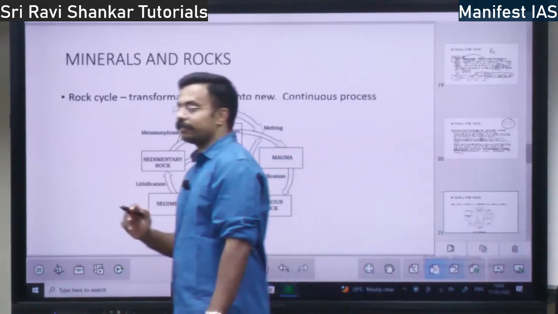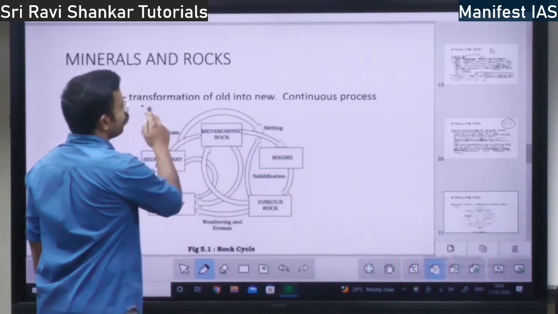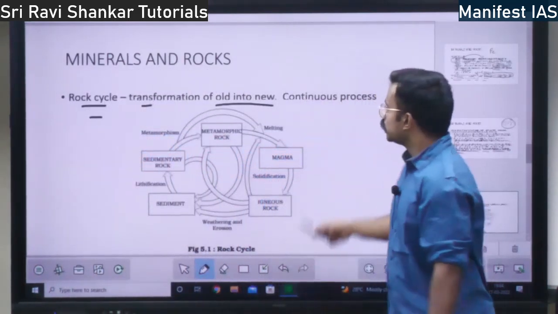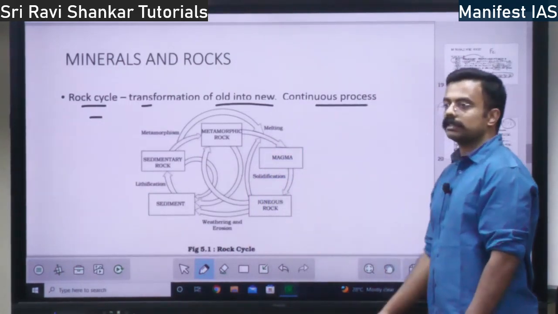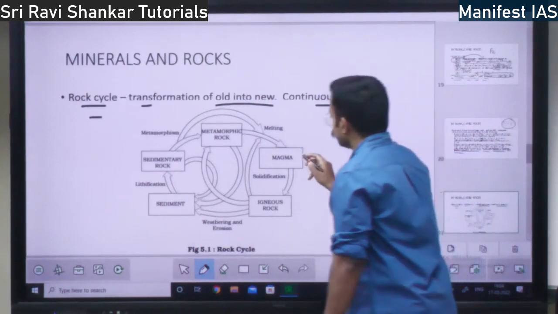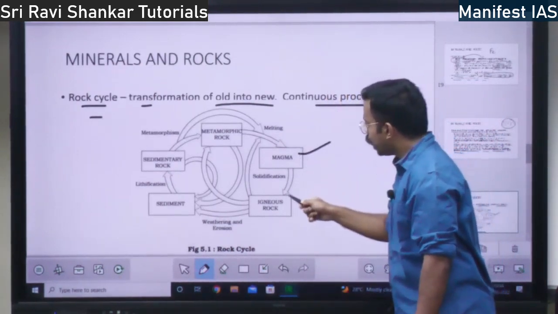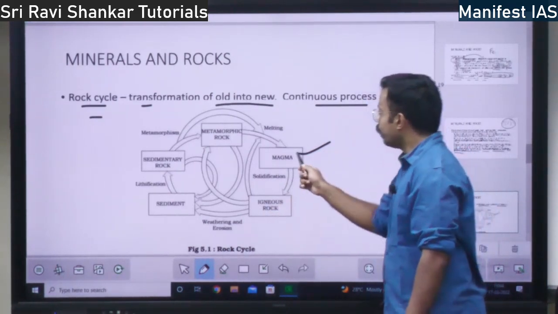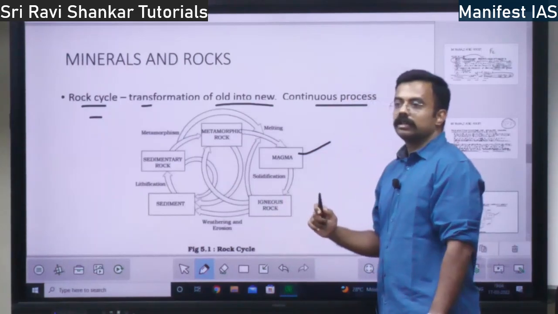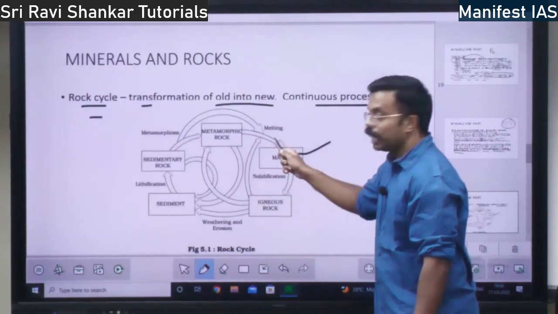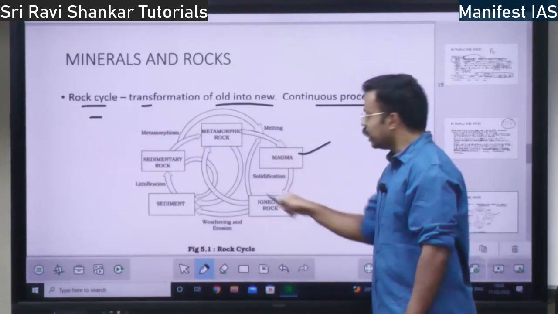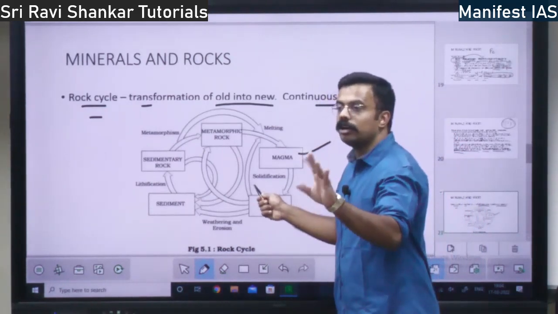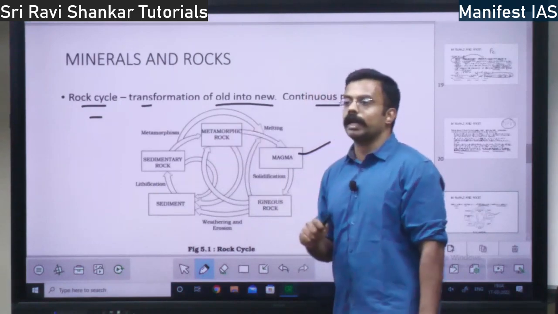So the rock cycle is very important. What is the rock cycle? Transformation of the old rock into new rock. Old rock into new rock is the rock cycle. It is a continuous process. So first you have magma. Please look at this diagram, it's very important. Magma will get solidified into igneous rock. This igneous rock again can melt and become magma. This is the first cycle, right? Then this igneous rock can, because of pressure, volume and temperature change, directly become a metamorphic rock.